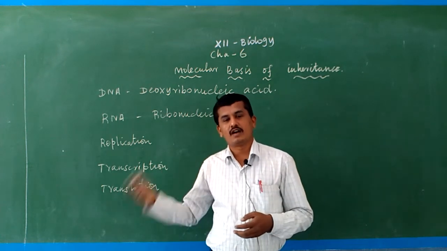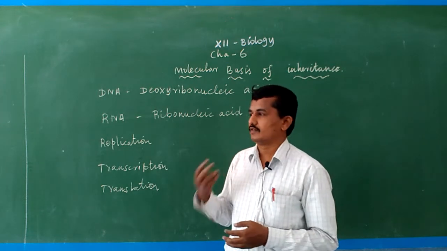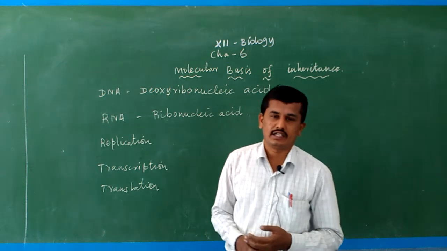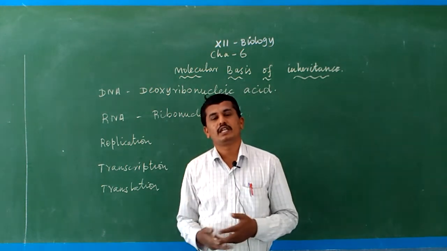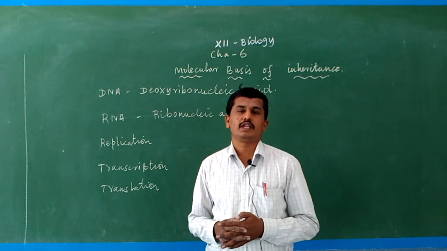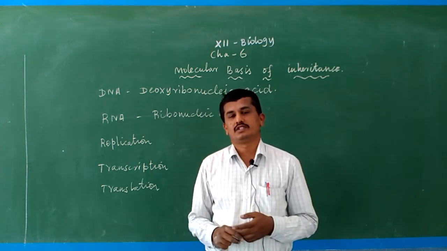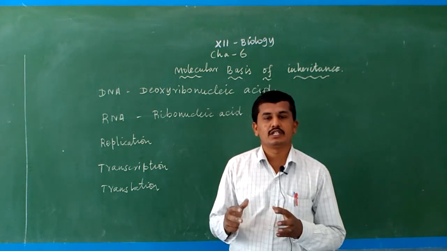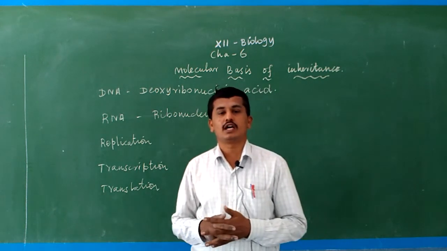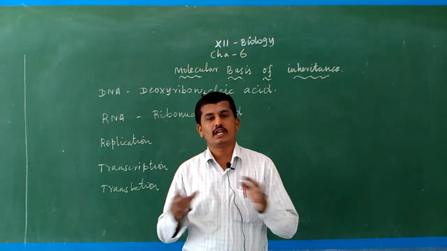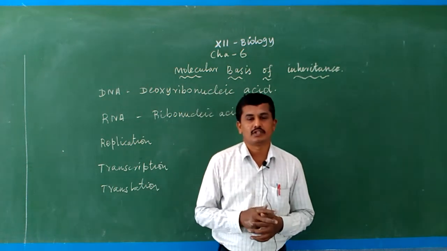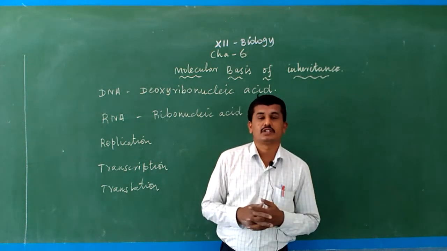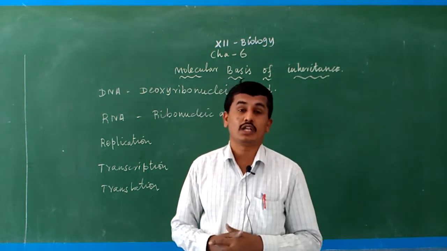Then after 100 years, in the post-Mendelian period, the chromosomal theory like that of T.H. Morgan evolved. And around 1950, 53, 55, the research on genetic material slowly moved to the molecular level.